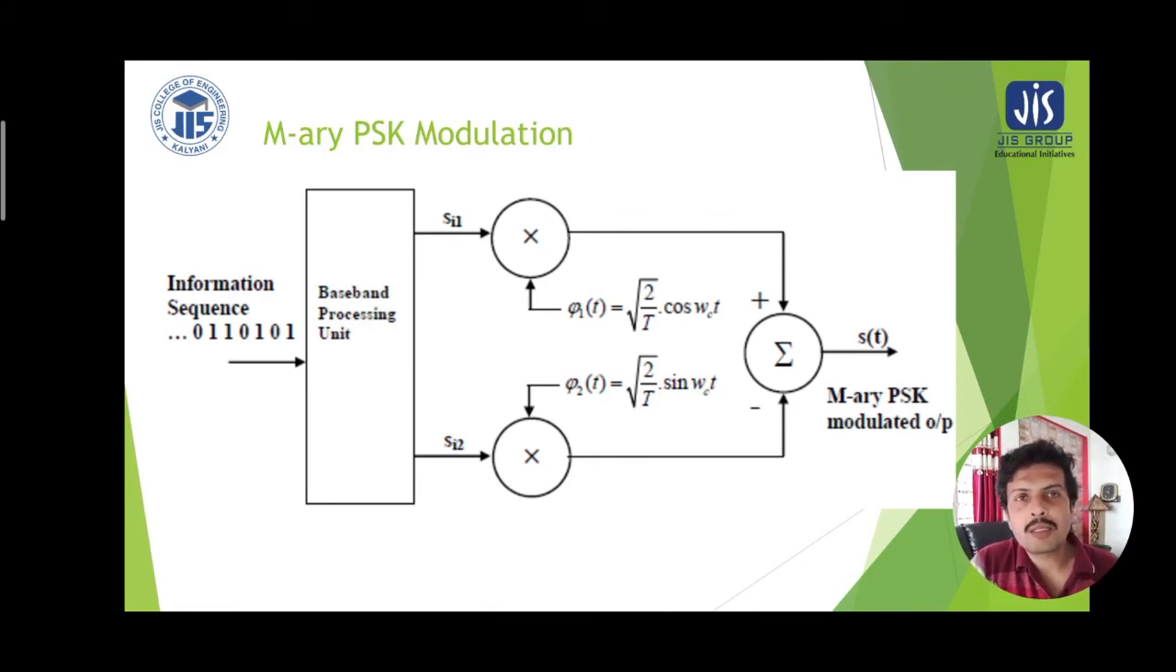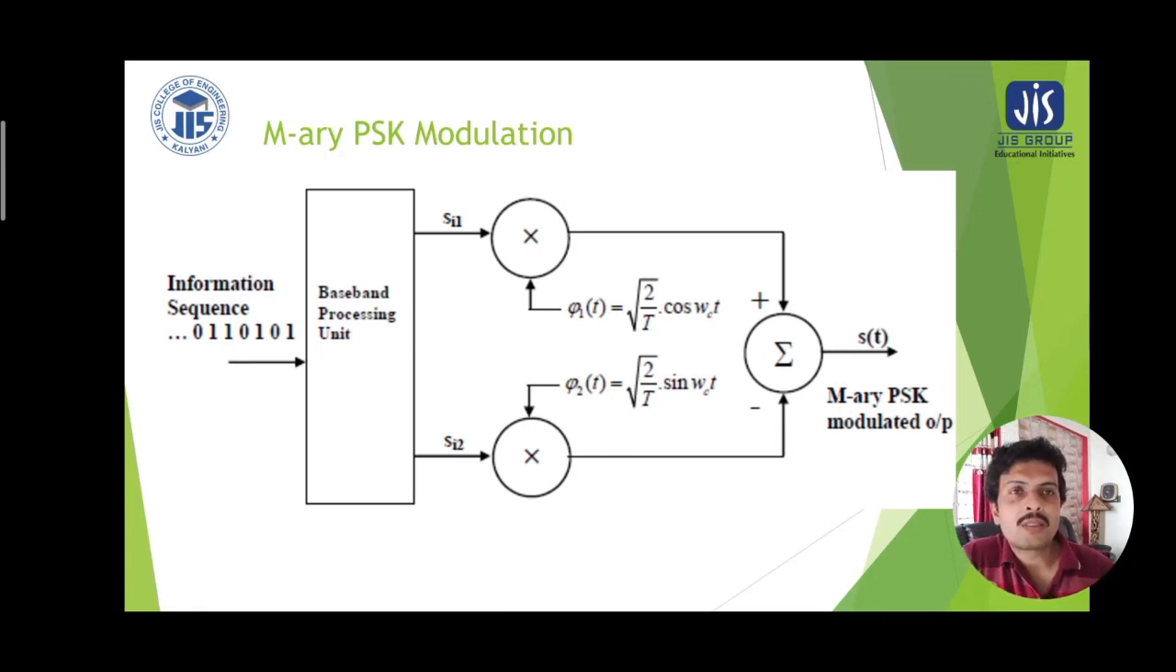In this block diagram, it is clear that the information sequence comes in series to the baseband processing unit. The baseband processing unit divides the incoming raw bits into two paths: one is the odd bit path, another is the even bit path. The even bits are multiplied with the basis function phi1(t), and the odd bits are multiplied with another basis function phi2(t). We need to recall that phi1 and phi2 represent the carrier signals, which are orthogonal to each other, because one signal is cosine and another is sine.